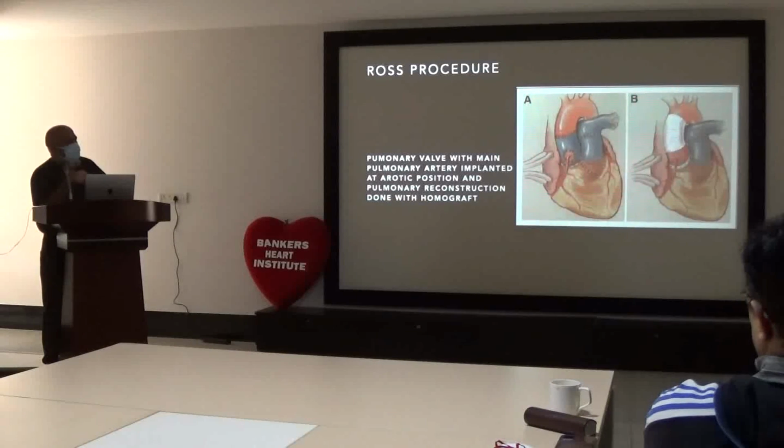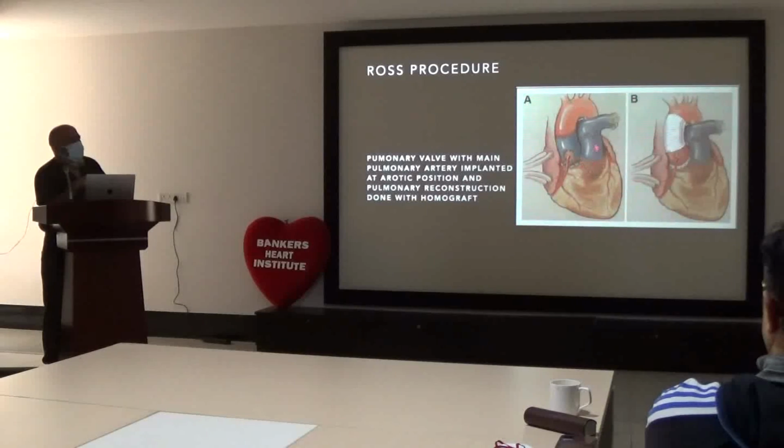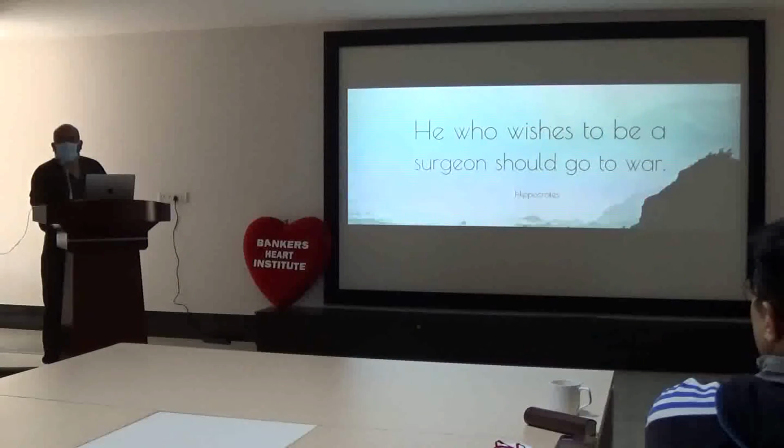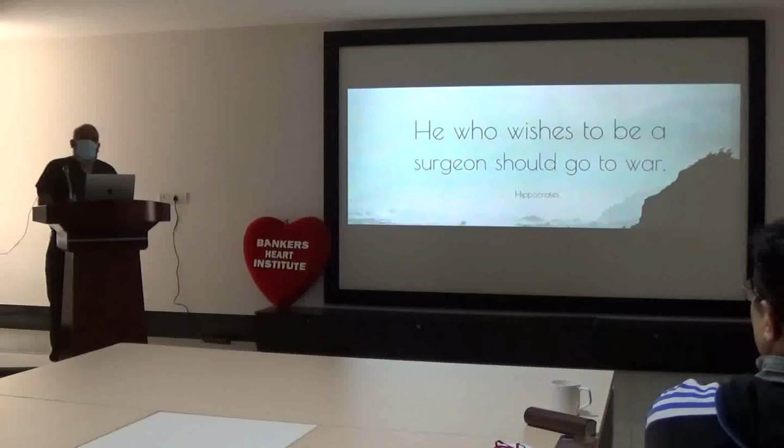What they do is, they remove the pulmonary segment and replace it into the aorta, whereas the pulmonary circuit is now reconstructed with a homograft. The only problem is that you convert one valve disease into two valve disease. But it is basically a normal pulmonary valve, and the main pulmonary artery are excised from here and replaced here. This native pulmonary valve supports the LV dynamics and aortic dynamics. Yes, it supports it. But it is not that widely used.